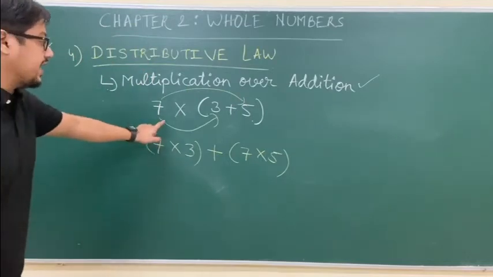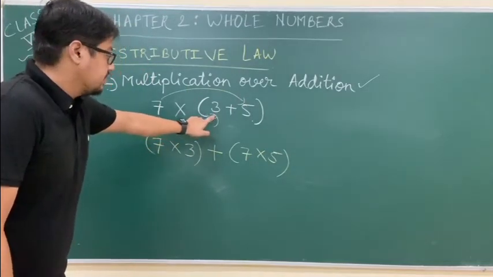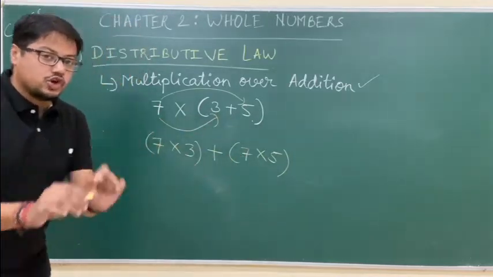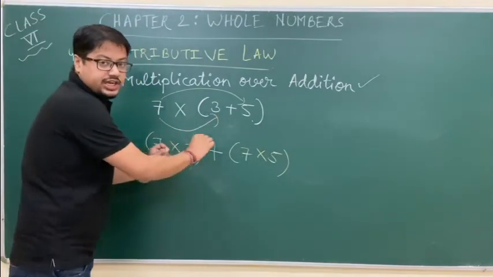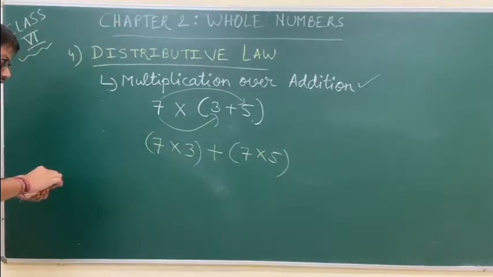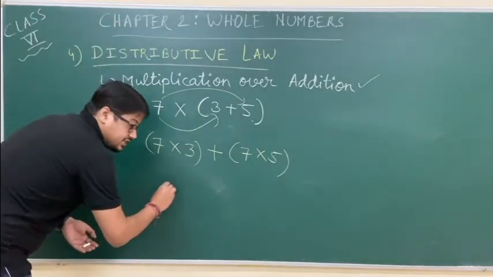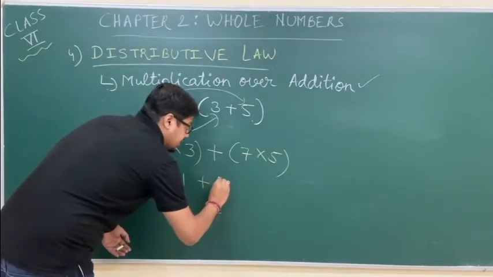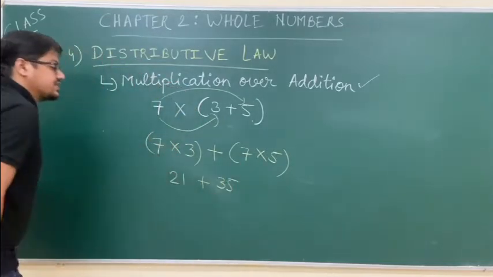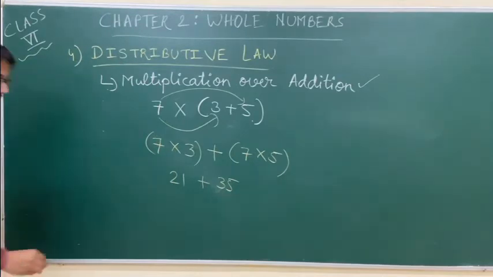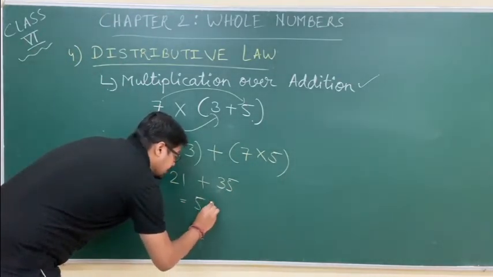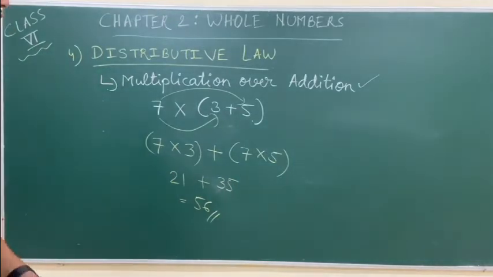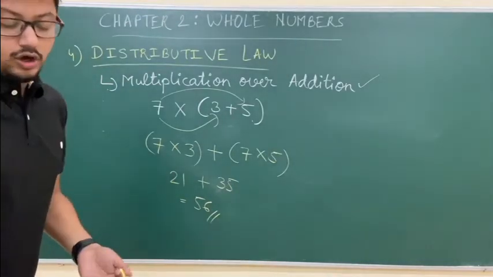Putting out the plus sign, we are multiplying 7 by 5. In short, we are multiplying 7 with each member that is inside the bracket. So how will we write? 7 times 3 is 21 plus 7 times 5 is 35. What is our answer? Our answer is 56. Correct? So this is how we will be solving a question based on distributive law.